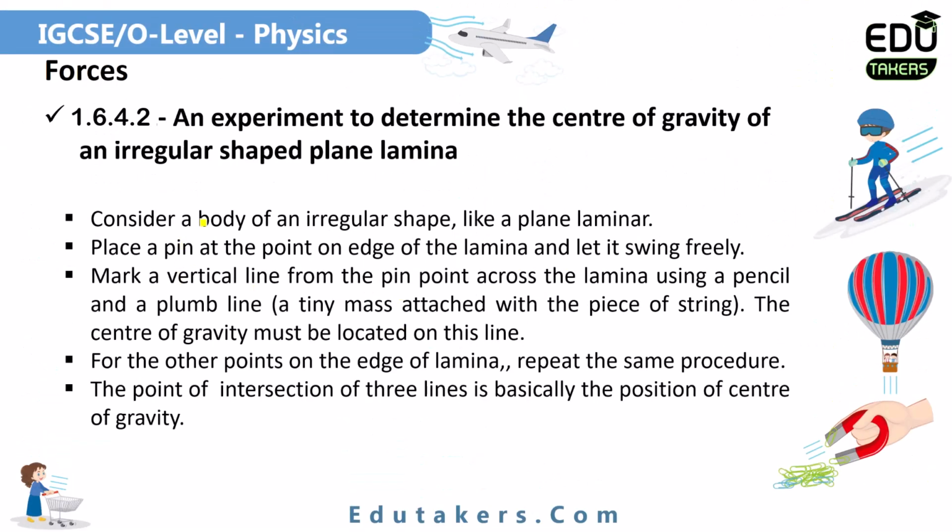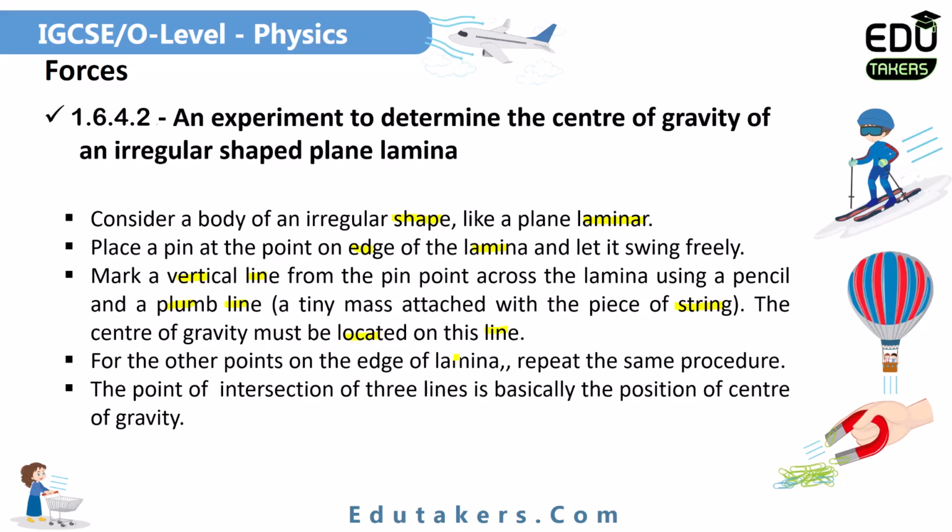Here you have to follow the following steps in order to determine the center of gravity of an irregular shaped plane lamina. Consider a body of irregular shape, just like the plane lamina. Place the pin at a point on the edge of the lamina and let it swing freely. Mark a vertical line from the pin point across the lamina using a pencil and plumb line. A plumb line is basically a tiny mass attached to a piece of string. You have to take a small piece of string and attach a very small mass to it. It basically becomes a plumb line. The center of gravity must be located on this line.